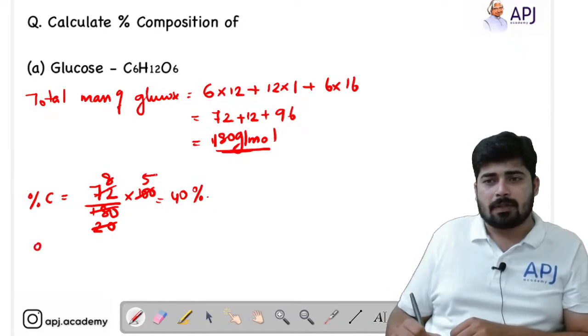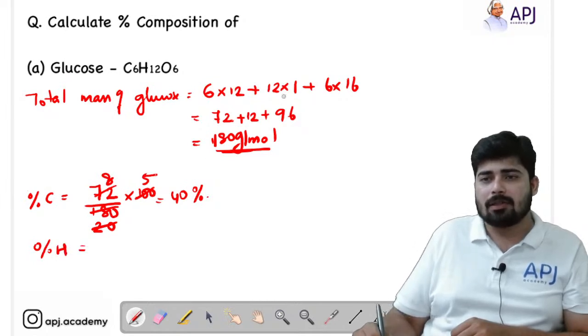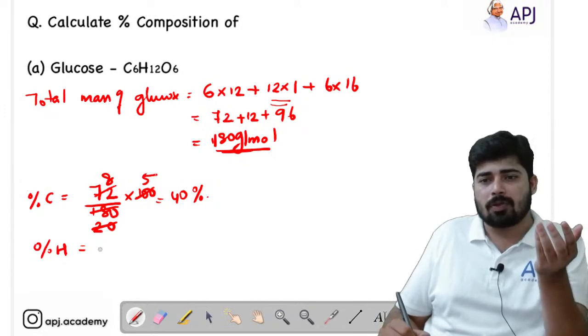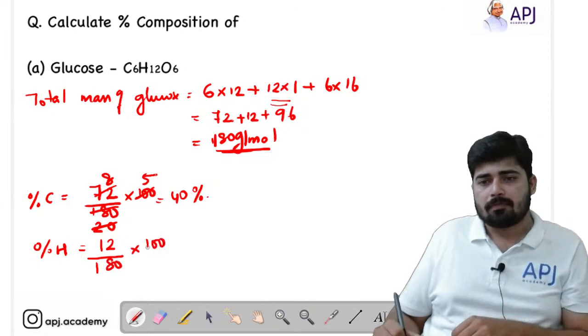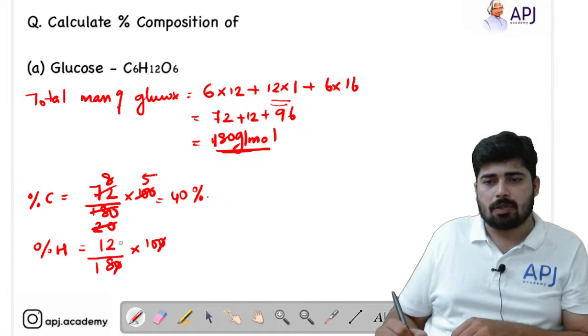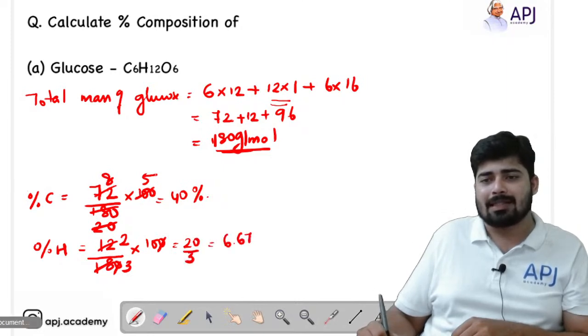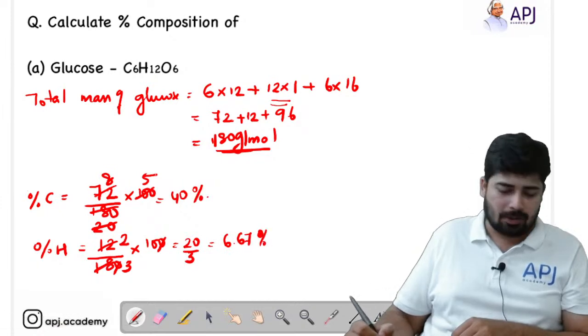Now let's calculate the percentage of hydrogen. So what is the mass of hydrogen in glucose? We know that 12 hydrogen atoms are present. So the mass of one atom is 1 AMU or 1 gram per mole. So it is equal to 12 divided by 180 into 100. So here you can cancel the zeros and here you can cancel by 6. 6 into 2 is 12 and 6 into 3 is 18. So 2 by 3 into 10, that is 20 divided by 3. 20 divided by 3 means 6.67%. Right?